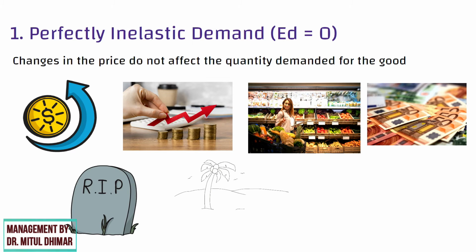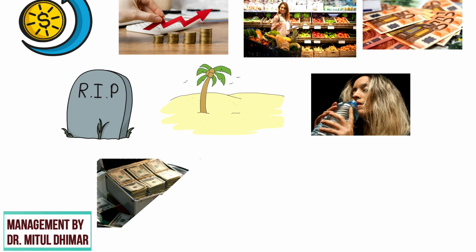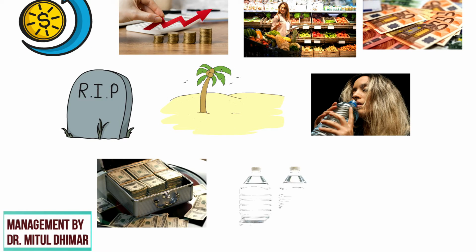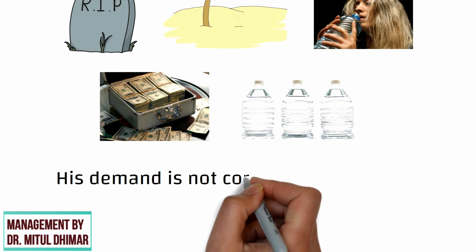For example, a person in the desert, weak and dying of thirst, would easily give all the money in his wallet, no matter how much, for a bottle of water if he would otherwise die. His demand is not contingent on the price.